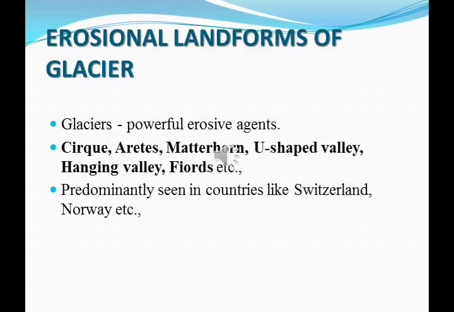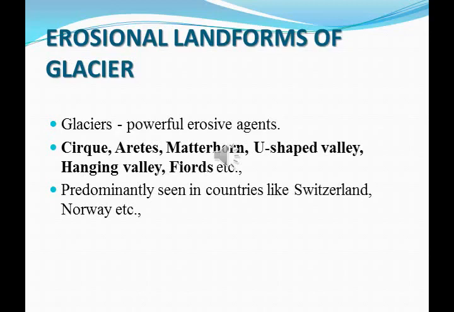So, erosional landforms of glaciers. Glaciers are large masses of ice that move slowly down. While it moves, it erodes some particles along with it. Since it is very large in mass, while it moves down from its place of accumulation, like a river of ice, it erodes particles.